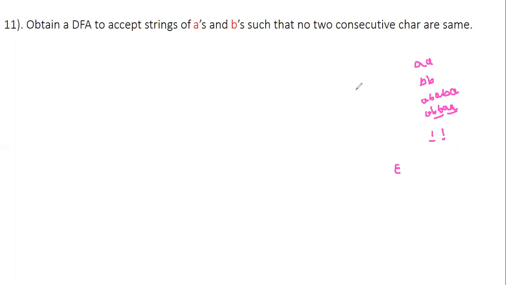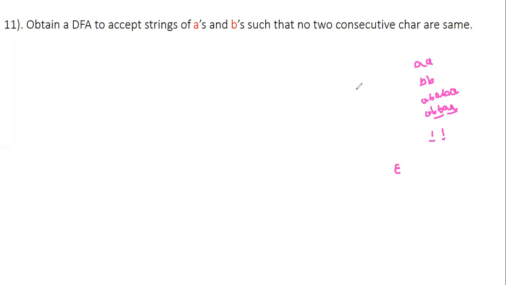In previous questions, we were having that it should be having at least two number of A's or two number of B's. So that is the minimum requirement we were having over there. That's why we were considering the minimum string to be double A or double B like that. Like if the string is having continuous three number of A's, continuous four number of A's, then only it will be accepted. So these were the minimum requirements over there. Clear? But here they had not mentioned the minimum requirement.